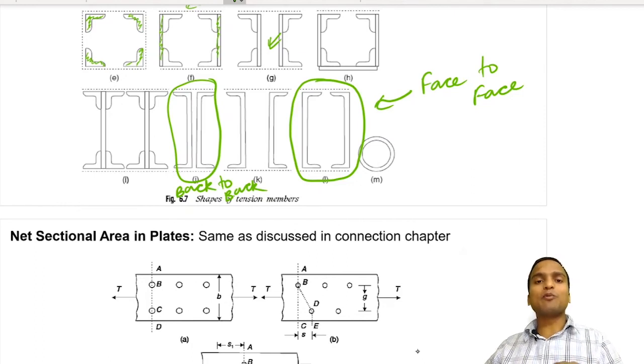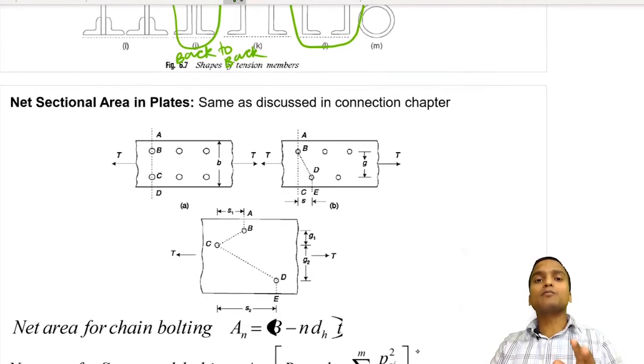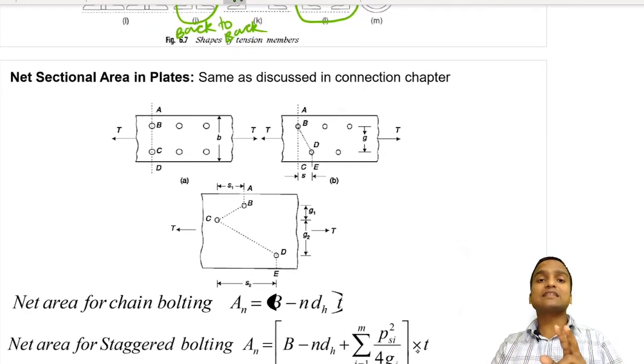Now our more important purpose here in the tension member is to calculate the net sectional area, and net sectional area has to be calculated by two methods. Both these methods are given in IS 800 also. The first is the net sectional area in plates, because plates have squared or corner edges. Then we will learn the net sectional area calculation in case of angles. So first of all let us learn how to calculate the net sectional area in plates.